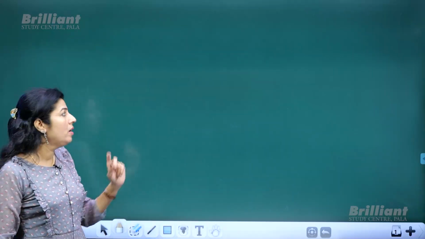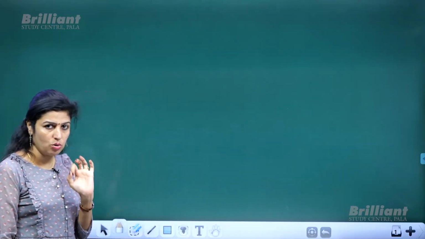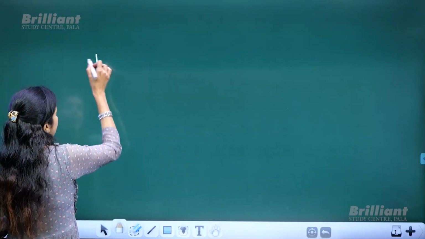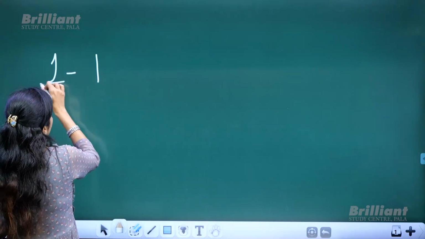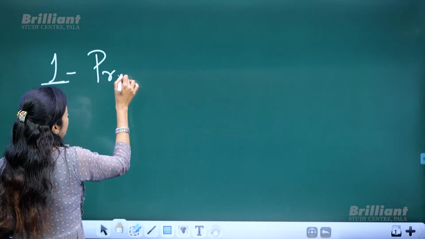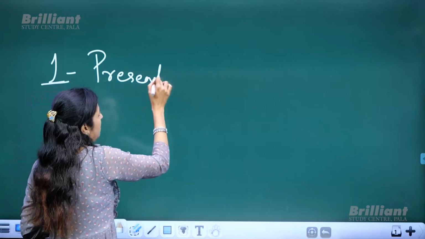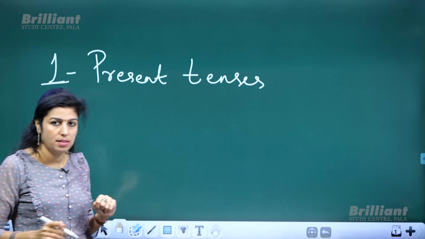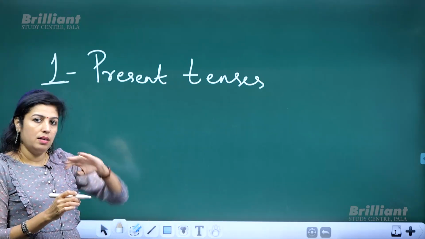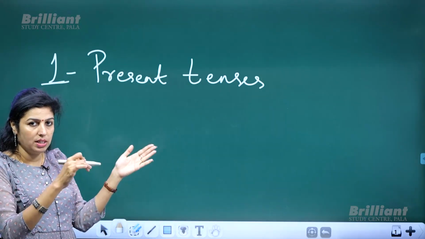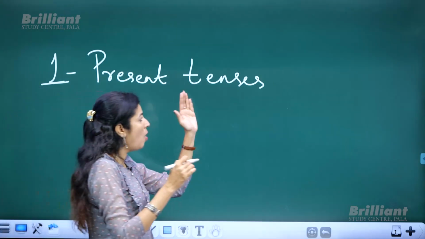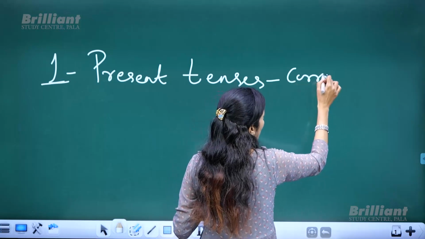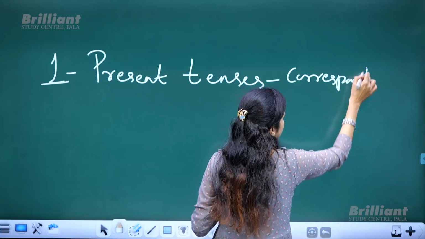Okay. Now, the first rule you need to keep in mind is, all present tenses. First rule, present tenses. All present tenses in direct speech, when you convert it into indirect speech, change to corresponding past tense.